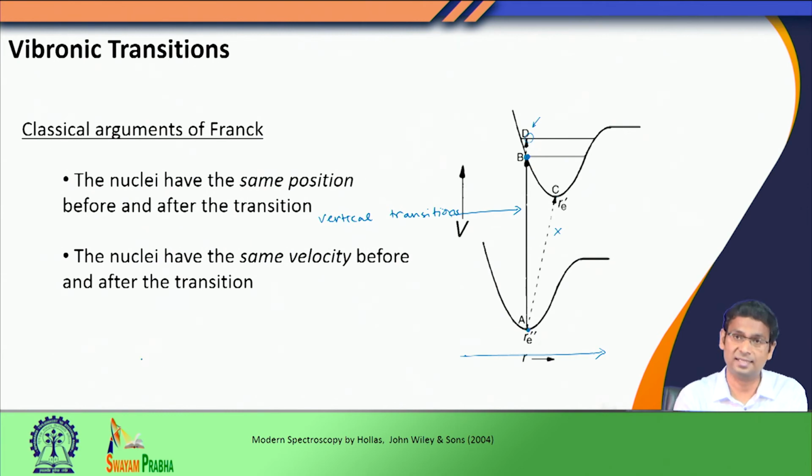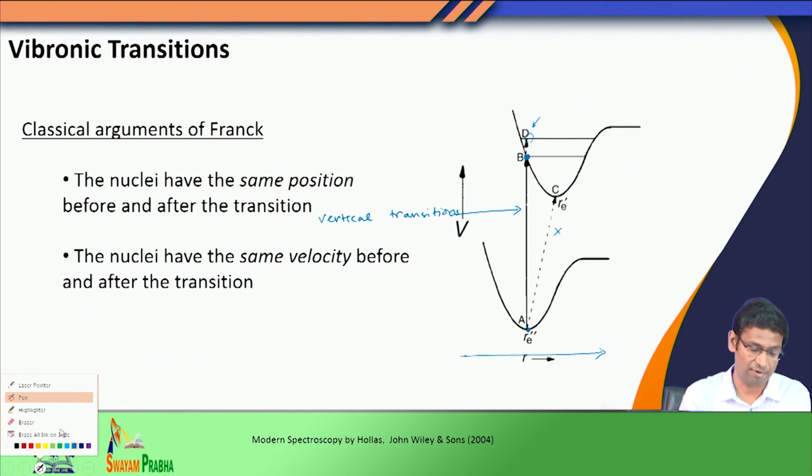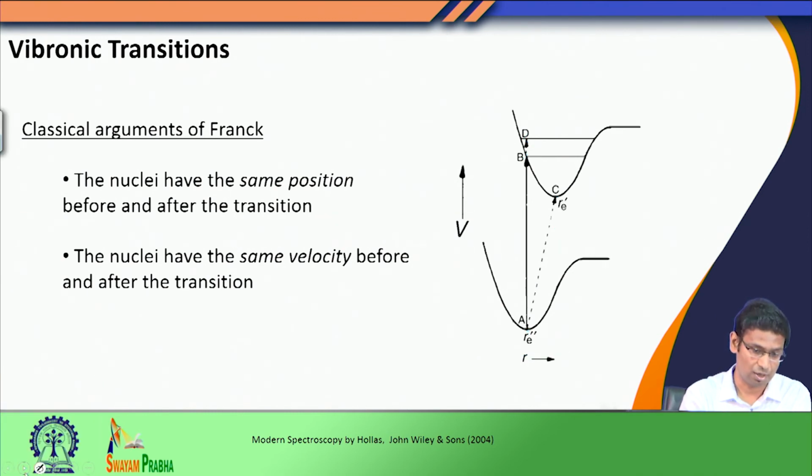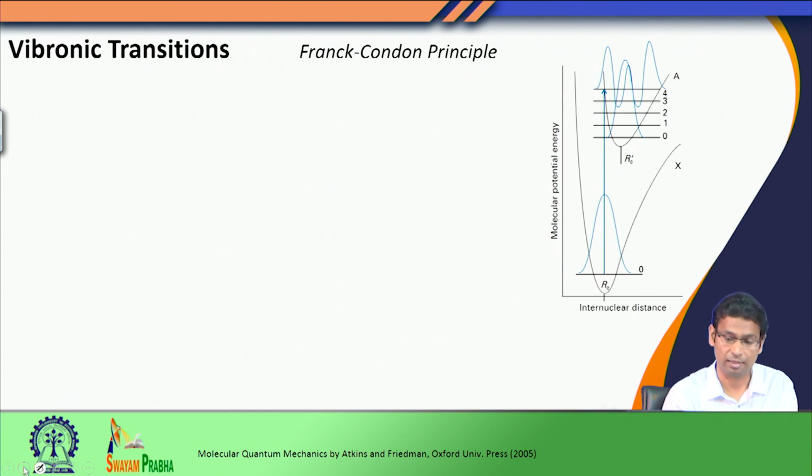So, this is the classical argument that was proposed by Franck, but we can also discuss the same thing in quantum mechanical language, where most of the points remain valid. This is what we would do next. This procedure is known as the Franck-Condon principle, due to the original postulate of Franck.